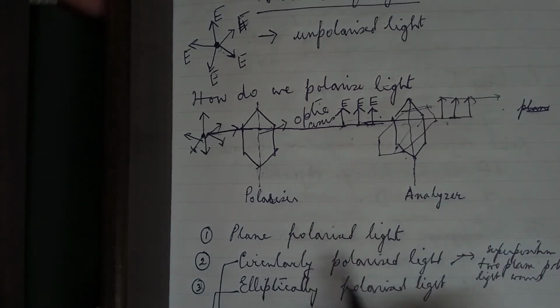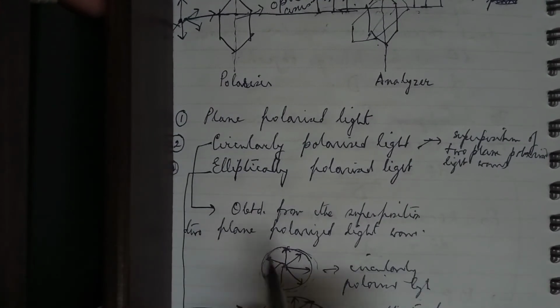When two such plane polarized lights are superposed, mutually perpendicular to one another, the resultant electric field vector that is produced touches the tip of a circle. It rotates round a circle with its magnitude constant. The radius is constant. So that light we call circularly polarized light. And the third one is the elliptically polarized light.